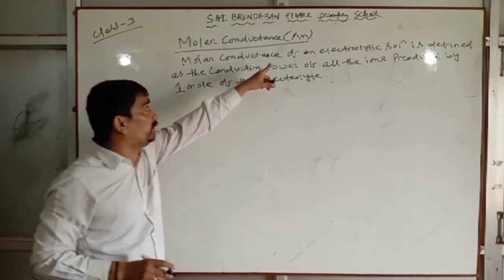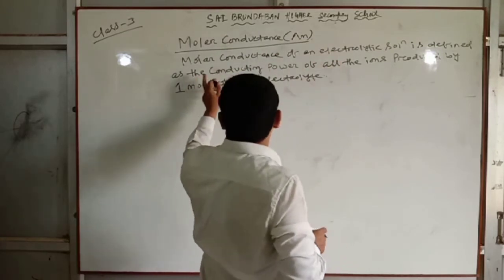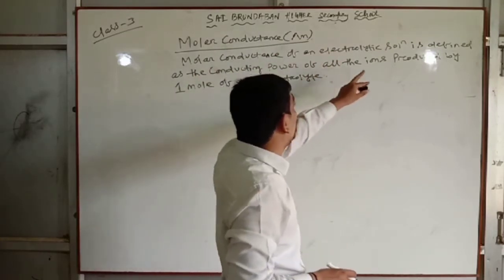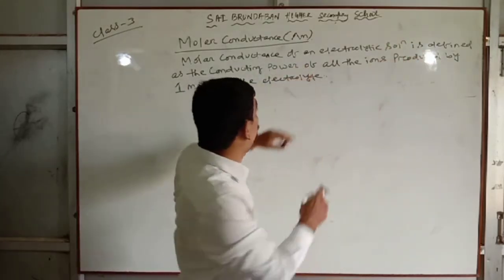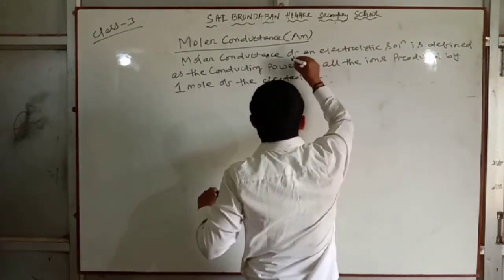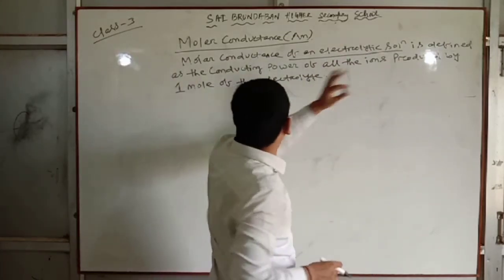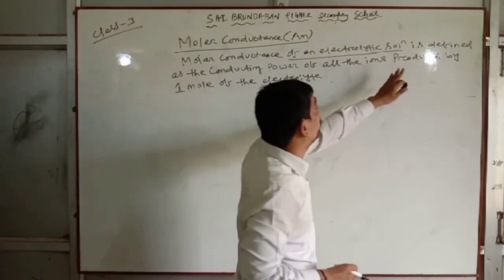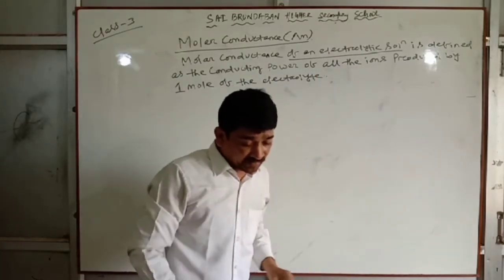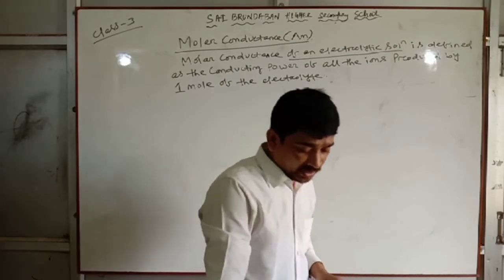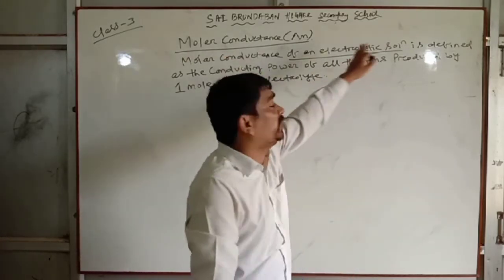Simple. If you cannot write electrolytic solution, you write: molar conductance is defined as the conducting power of all the ions produced by 1 mole of the electrolyte present in the solution. If you cannot write this, then you write molar conductance is defined as the conducting power of all the ions produced by 1 mole of the electrolyte present in the solution, like in the last lecture. Otherwise, you write this definition.